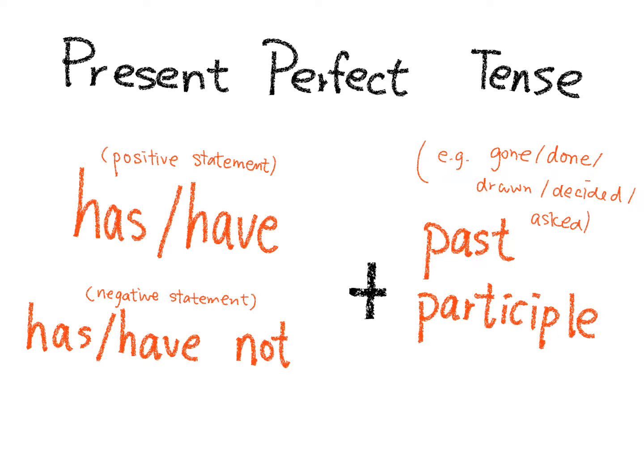So when we see these words, has, have or has, have not, and then you see a past participle like ed word. Okay, when you recite your verb table, go, went, gone, do, did, done, or the ed word, the last column, that is past participle. So if you can see has, have plus a past participle, then you can identify it as present perfect tense. This is what you need to know by now after watching this video, okay? So remember, this is the language form of the present perfect tense in positive statement and negative statement. Has, have not, plus a past participle.